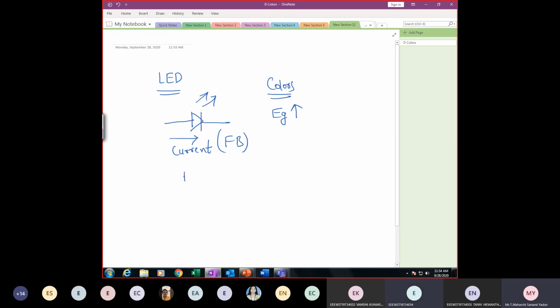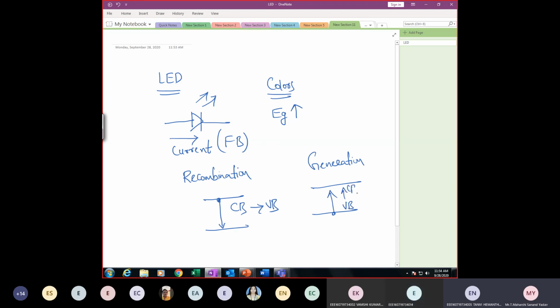What is recombination? Electron moving from the conduction band to the valence band. That's it. Falling from the conduction band to the valence band is nothing but recombination. What is generation? From the valence band to the conduction band. That's it. From the valence band to the conduction band is called generation. So this is nothing but the LED. Now you tell me for the photodiode.